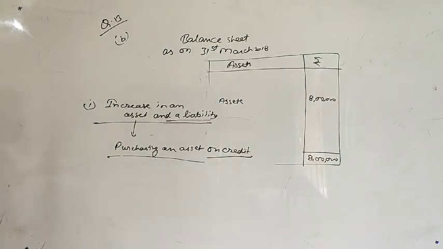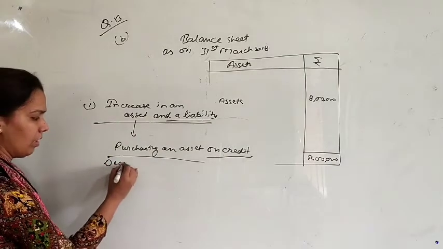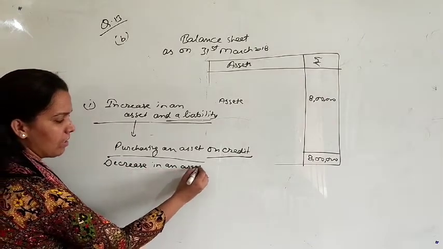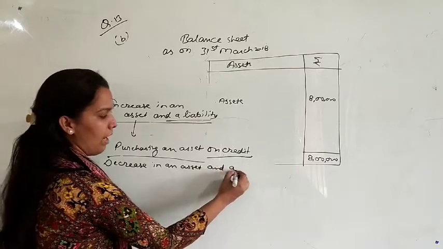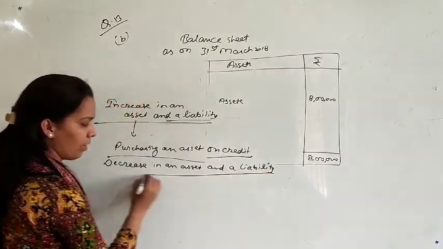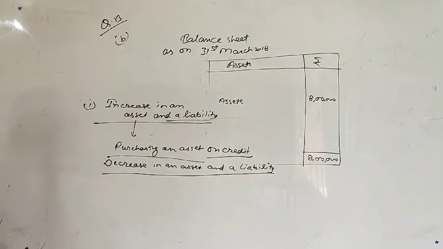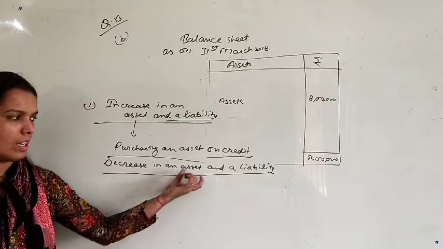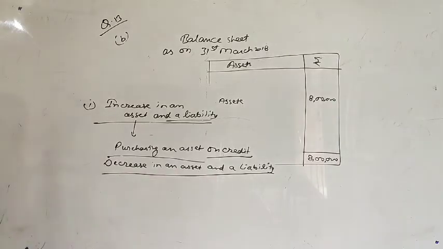decrease in an asset and a liability. Here, decrease in an asset and a liability. You have to give any transaction here that will decrease your asset and decrease your liability also.